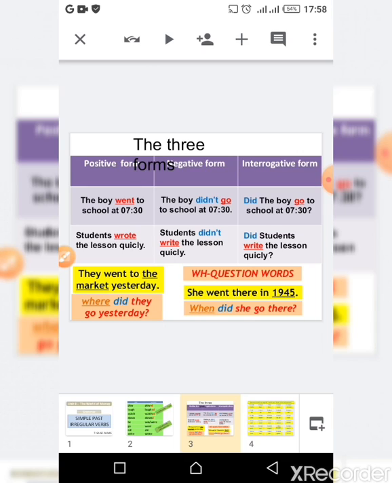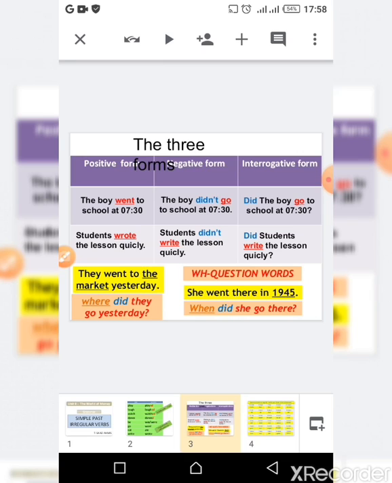Short answers. Well, there is another way to form the question, the interrogative form, and this time by using the WH questions or words. So let's see the first example in the yellow box. She went there in 1945. As you notice, we underlined 1945 to denote the time. So if we want to ask about time, we use the WH word when. So we say, when did she go there? So it's when plus did plus the subject plus the verb in the infinitive.